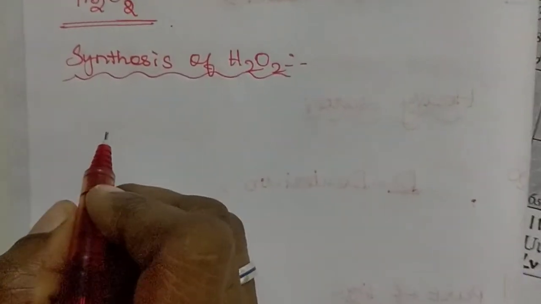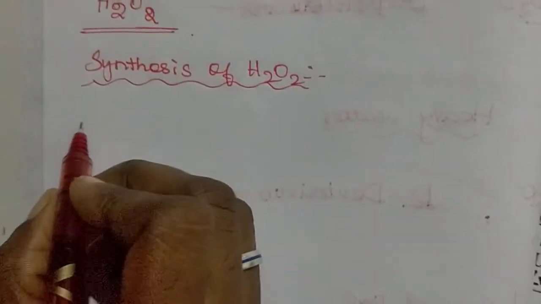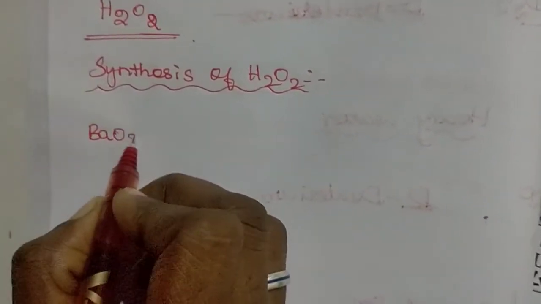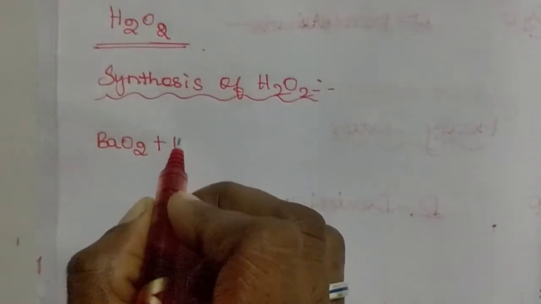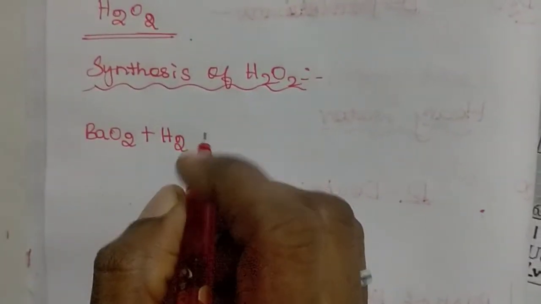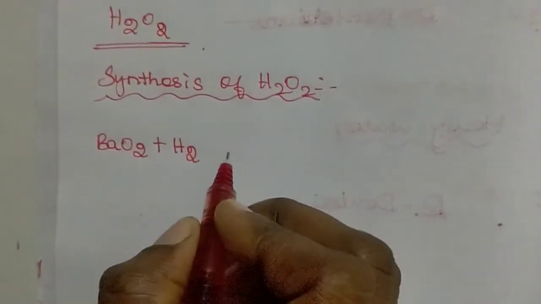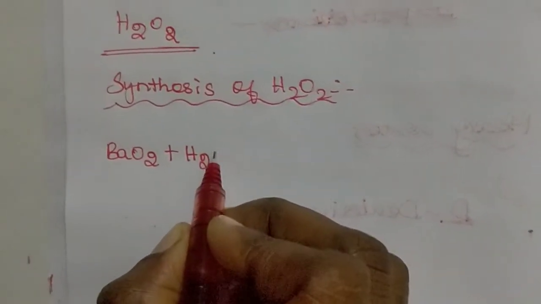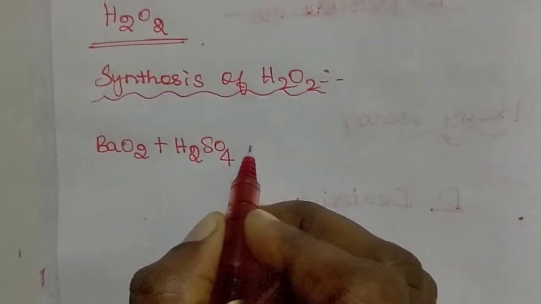Treating barium peroxide with dilute acid. The dilute acid we took here is sulfuric acid, H2SO4.